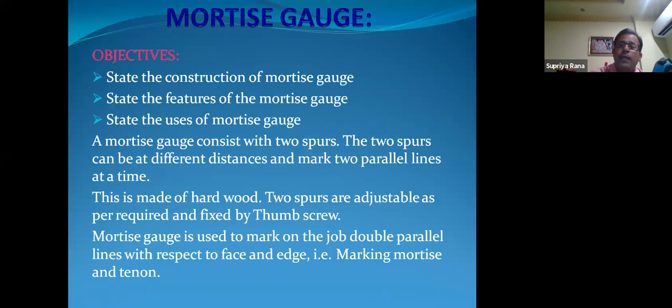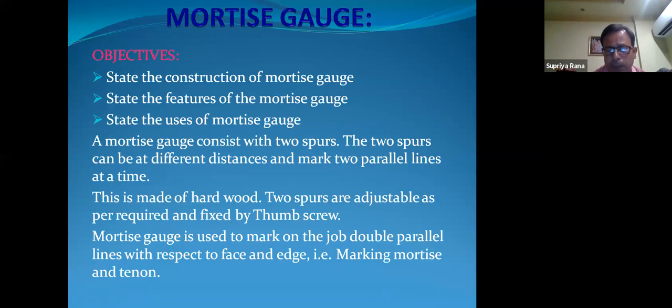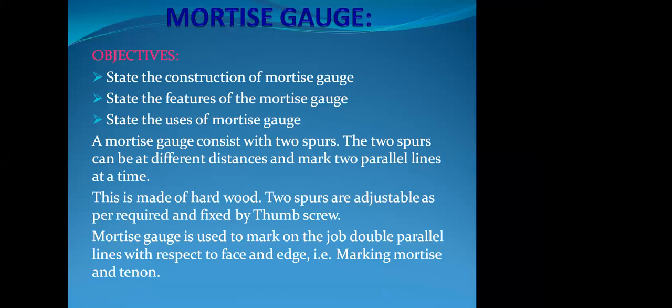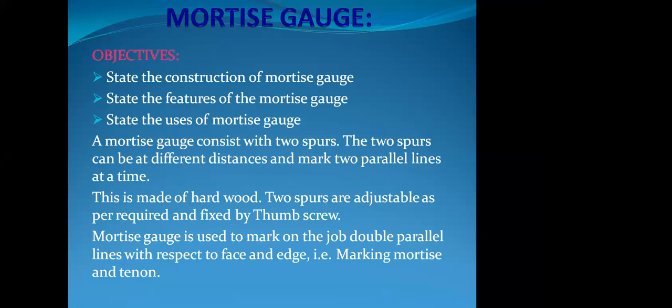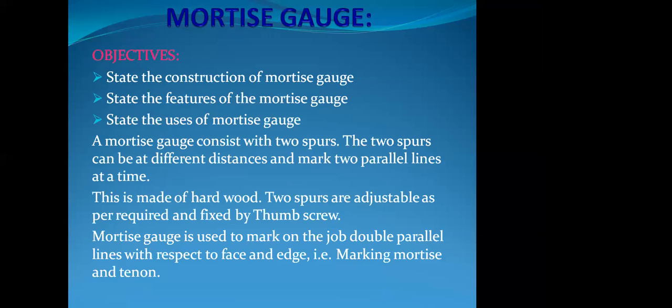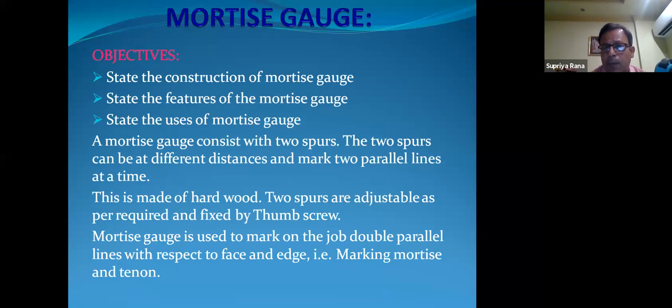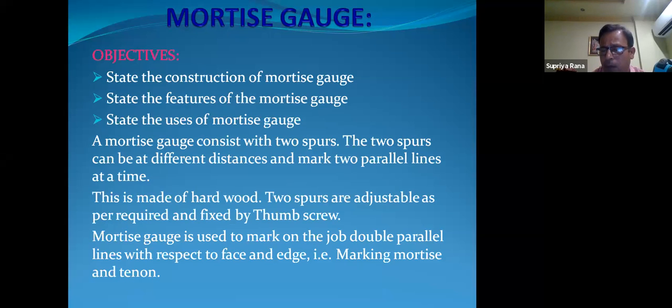The mortise gauge is particularly the same as the marking gauge, but the difference is that with the mortise gauge we can mark double parallel lines simultaneously with the face and edge. That is the difference, by which we can mark the mortise and tenon. Whenever we are going to mark carpentry work, we use the mortise gauge.